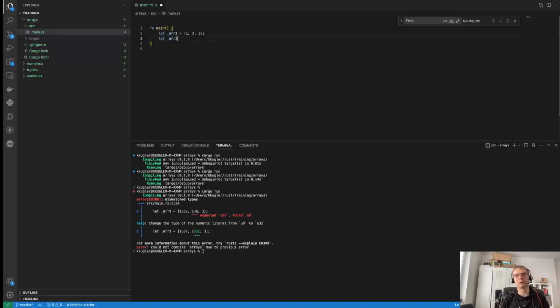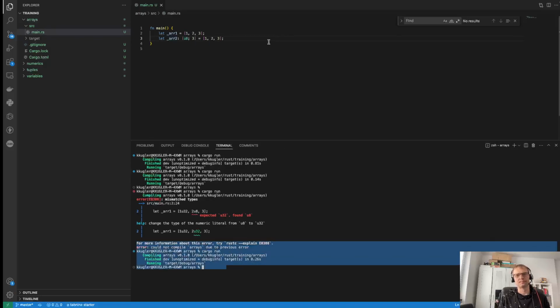Let me show you how you can annotate arrays. To annotate an array, you open square brackets, you provide the type you expect to have, and you provide the length that you expect this array to have as well. And now you can provide your values as in the previous example. And now if I run, I expect it to work. And yes, it does.